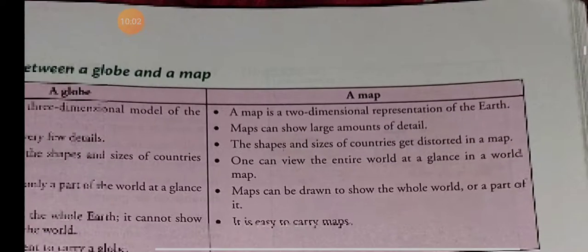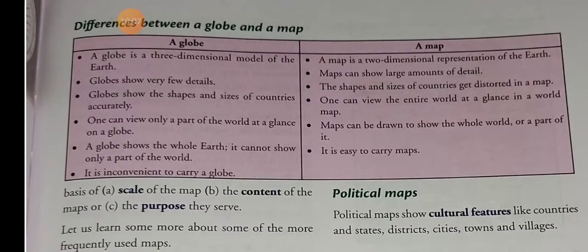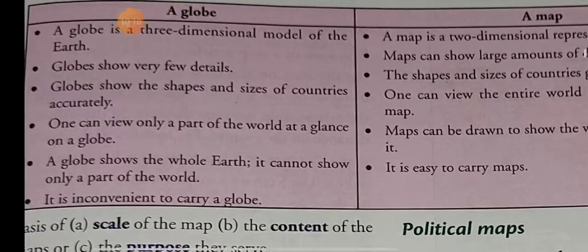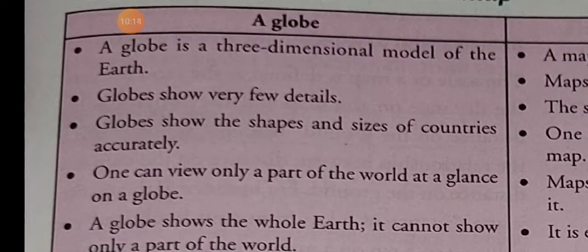Now you see what is the difference between a globe and a map. First, globe. What is a globe? A globe is a three-dimensional model of the earth. Three-dimensional means an object having three sides, length, breadth and height, and needs space to occupy. So a globe is a three-dimensional model of the earth.